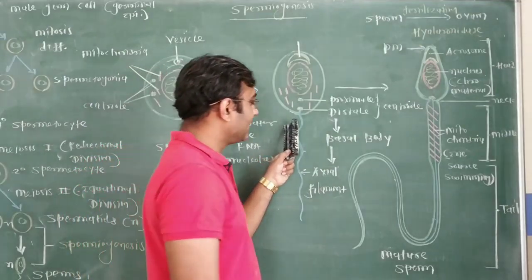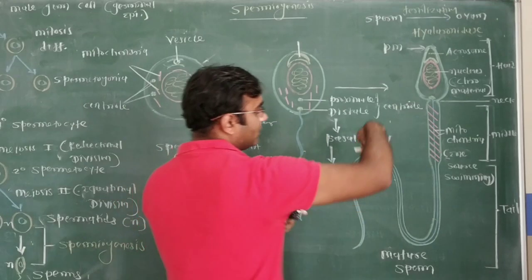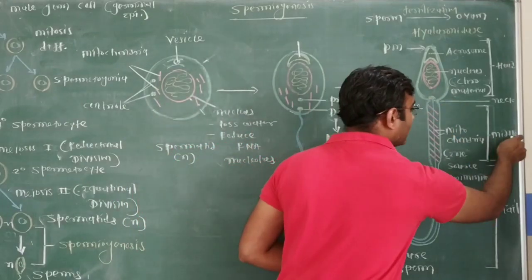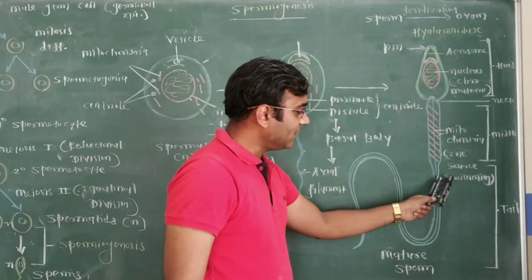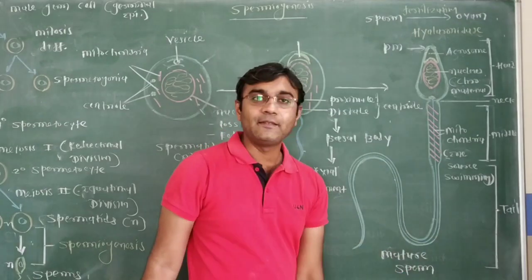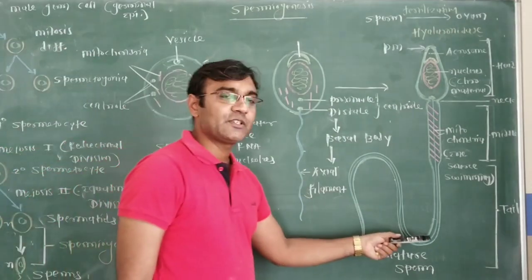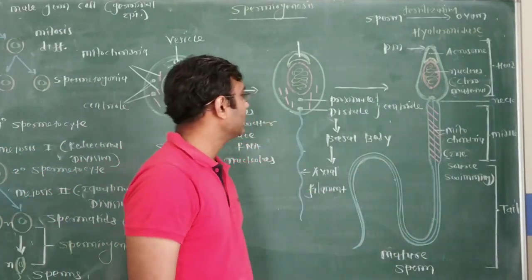Around this axial filament, mitochondria are arranged in a spiral. That portion forms the middle piece, and the axial filament with the peripheral plasma membrane forms the tail. So the centriole is associated with the formation of the tail and the upper portion.